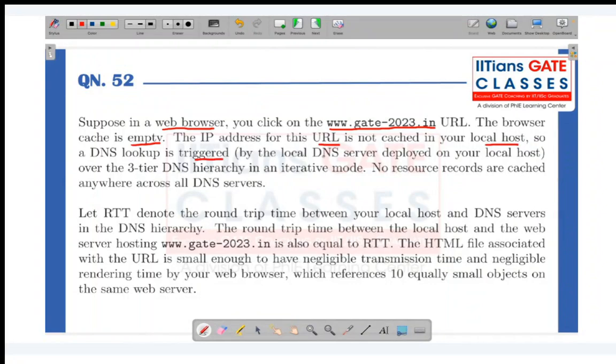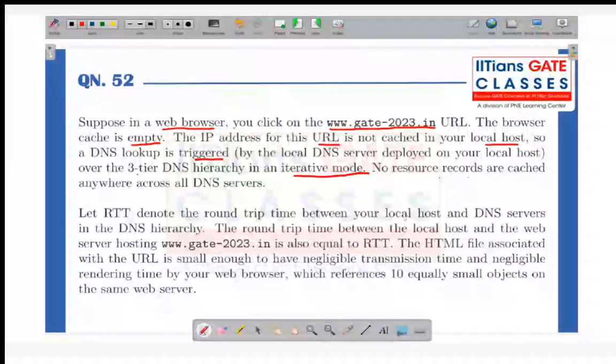So a DNS lookup is triggered by the local DNS server deployed on your local host over three-tier DNS hierarchy in an iterative mode. Okay, no resource records are cached anywhere across all the DNS servers. Okay, so it means when you do this three-tier DNS hierarchy in an iterative mode. So what does this mean? Okay, let's read the question completely.